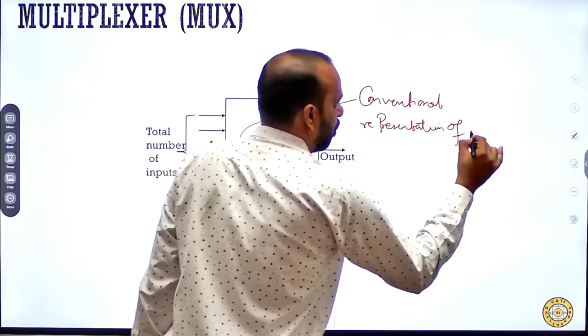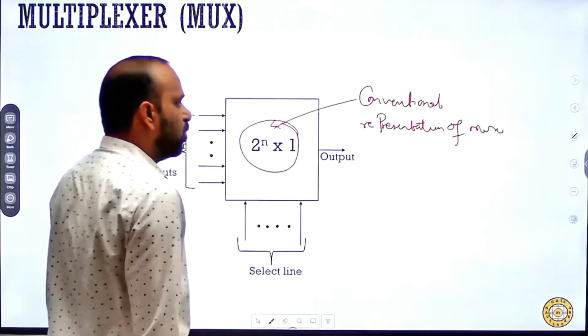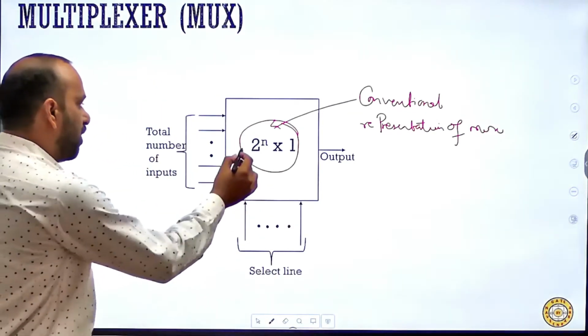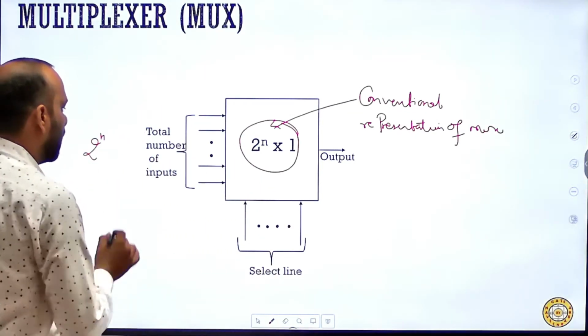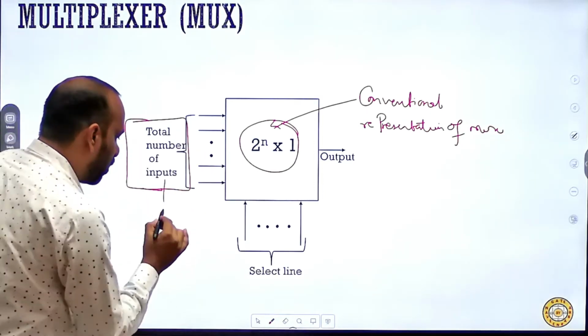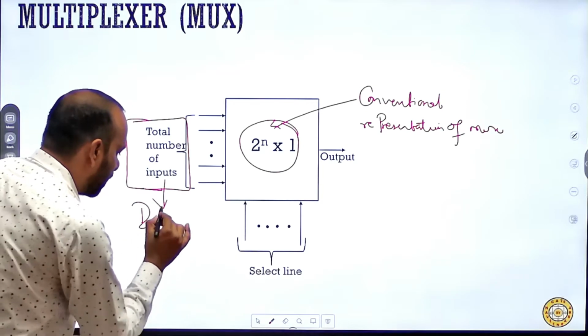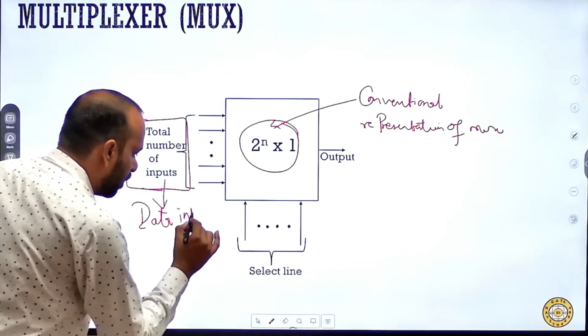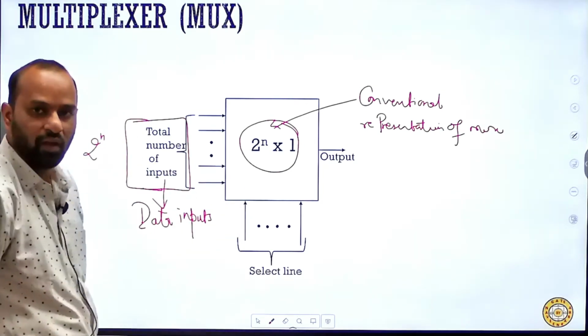The conventional representation of mux is 2 to the power n cross 1, where 2 to the power n represents the total number of inputs, and these inputs are also known as data inputs. Fine.